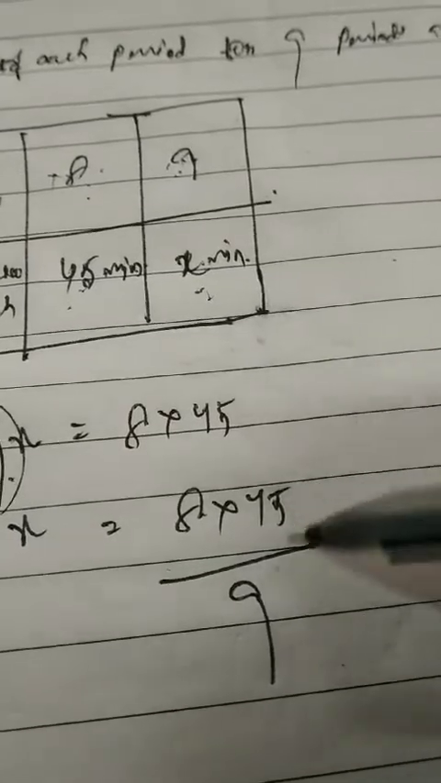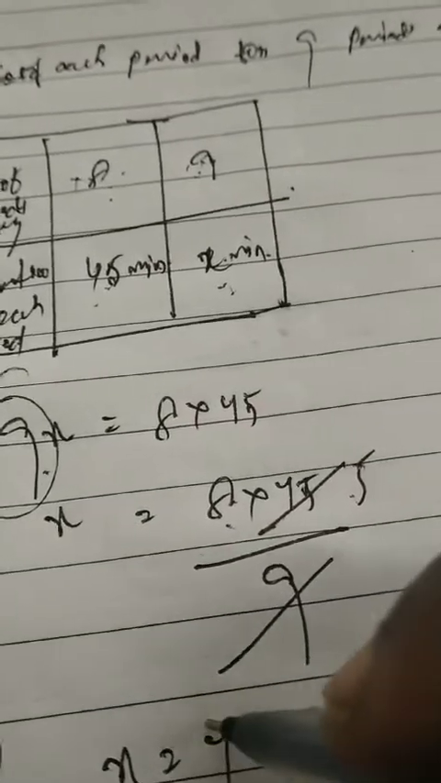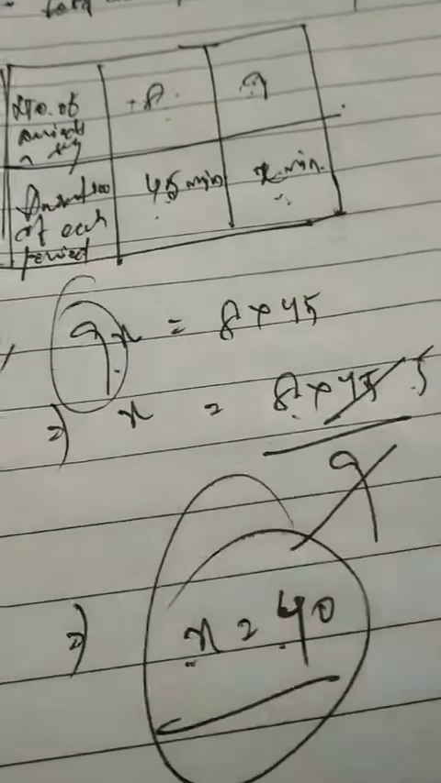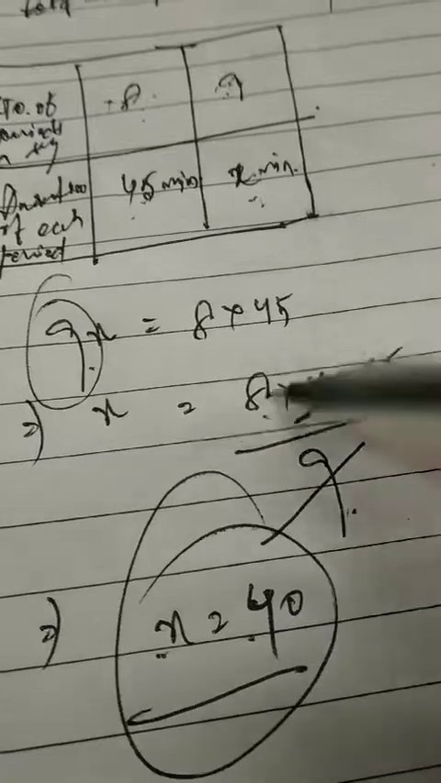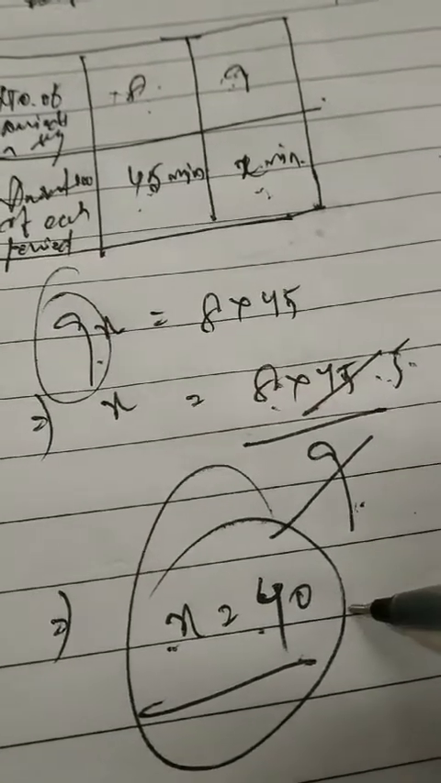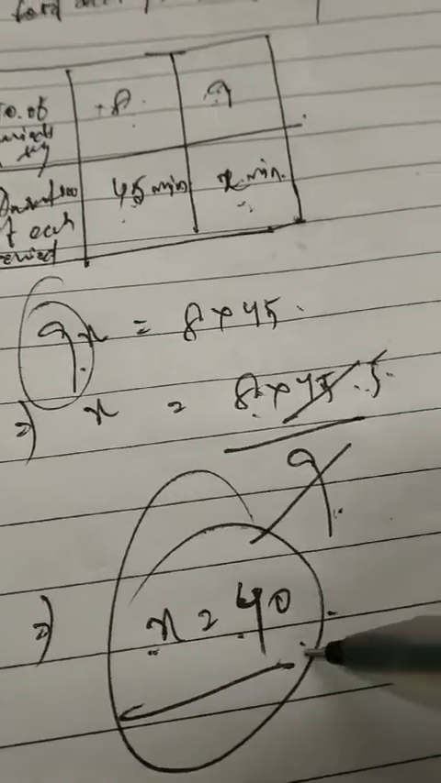So 45 and 9 will be cancelled. 5 nines are 45. x is equal to 5 eights are 40, so the value of x is equal to 40. So the duration of each period, as it was 45 minutes, now it will be 40 minutes for 9 periods.